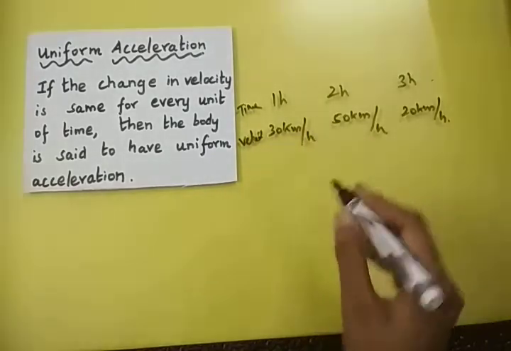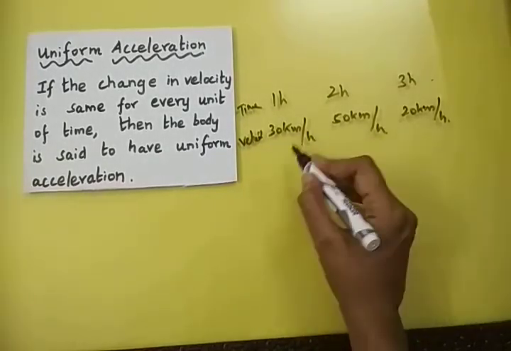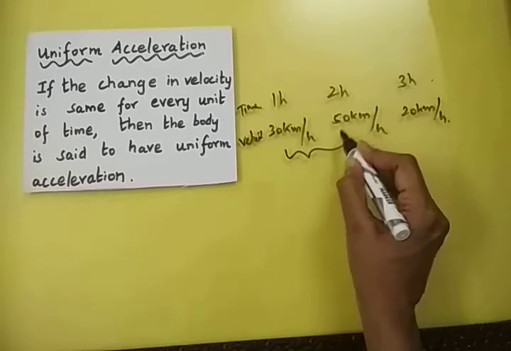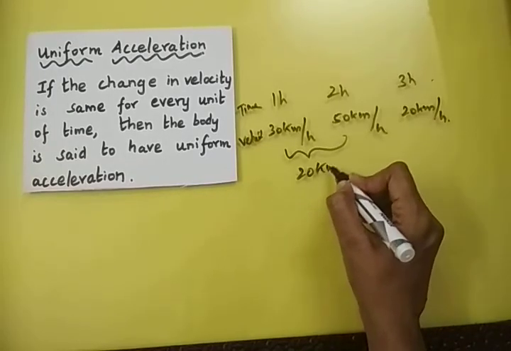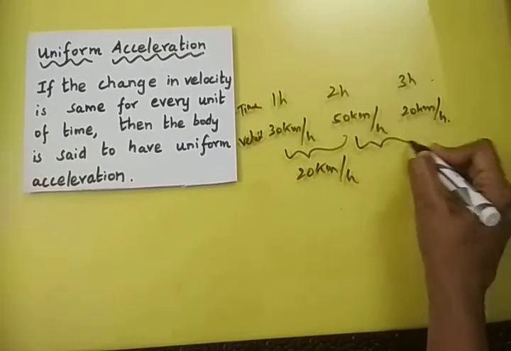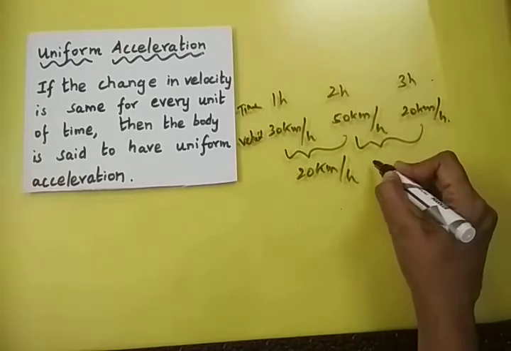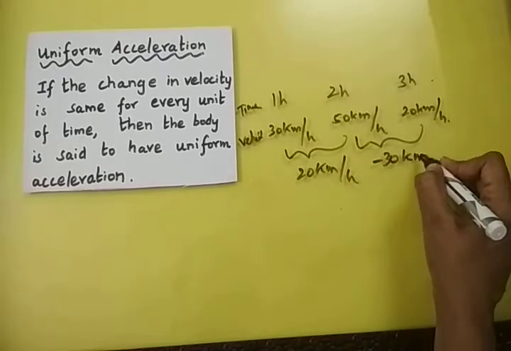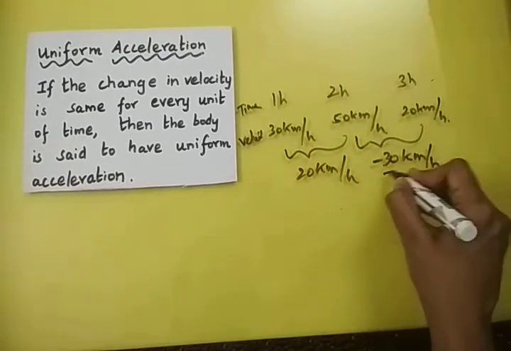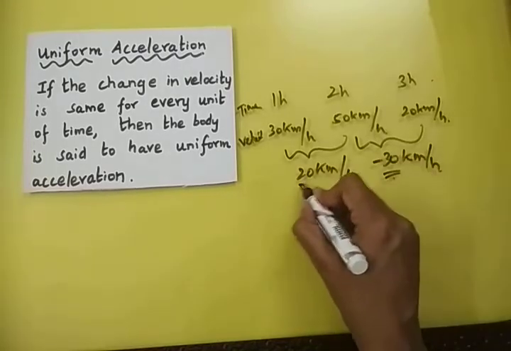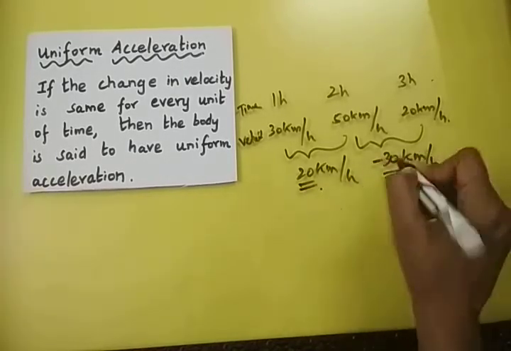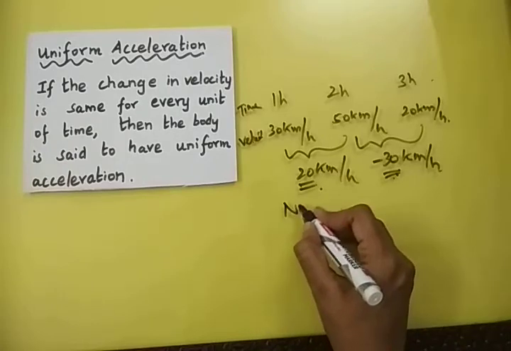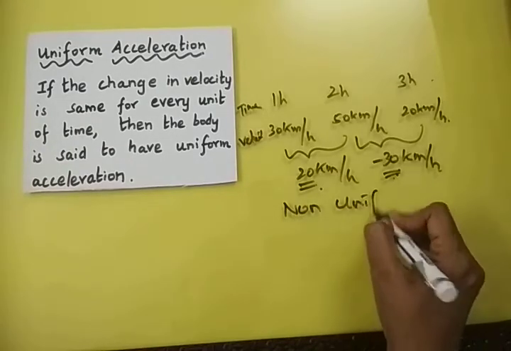If you see the change in velocity for every 1 hour, here it is 50 minus 30, which is 20 km per hour, and here it is 20 minus 50, which is minus 30 km per hour. Actually there is a decrease in the speed, right? Deceleration.